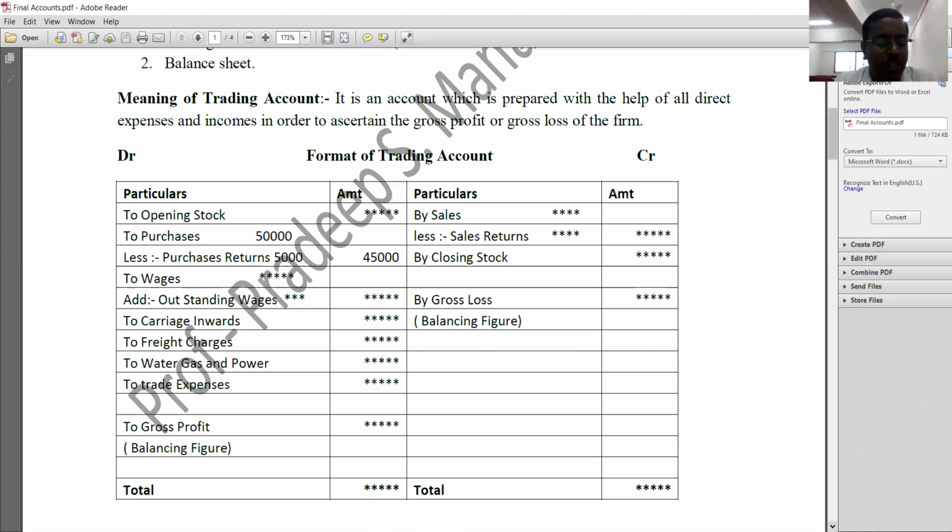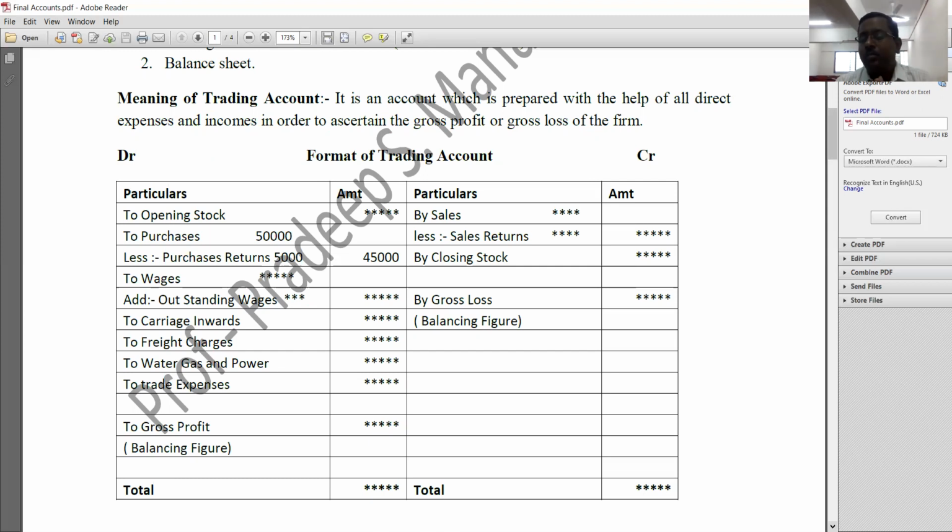In very simple words, trading account is an account which is made up of direct expenses and direct incomes. In this particular account, we are going to record all direct expenses and direct incomes pertaining to our business. Understood? By that, we will get to know what is the gross profit or gross loss of the business. That particular account is known as a trading account.